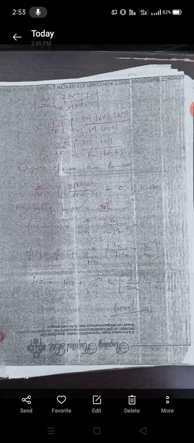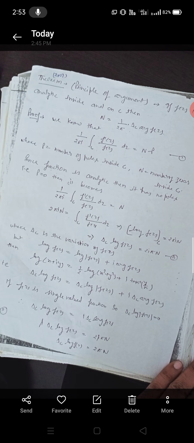Now taking n tends to infinity in third, then f(z) minus f(0) plus summation m equal to 1 to infinity z bm upon am (am minus z) is equal to 0. So f(z) is equal to f(0) plus summation n equal to 1 to infinity bn (1 upon z minus an plus 1 upon an). Hence proved.